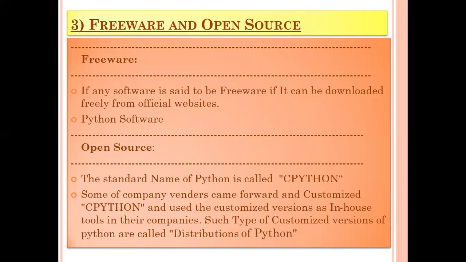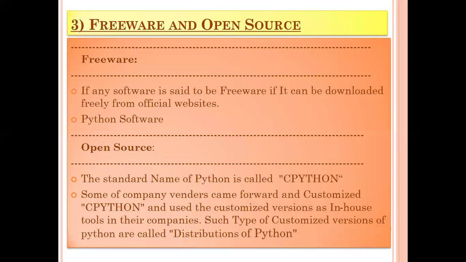Let's go ahead. Now, freeware and open source. Third feature, freeware and open source. Why is it known to be a freeware? Because we can freely download it from its official website, www.python.org. We need not pay anything for that. We can freely download it from there.